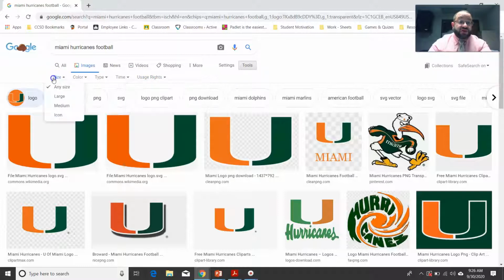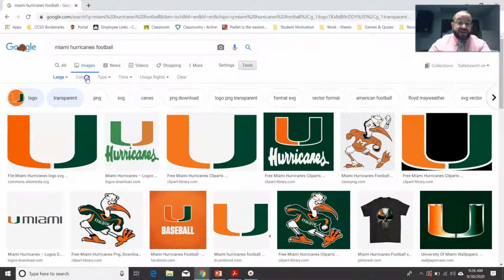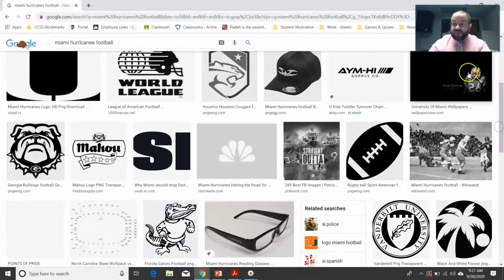So let's say I was looking for a large logo, and I definitely wanted it to be transparent, which is already selected here, right? And then let's see if there's anything in black and white in large. Sure enough, I see Sebastian the Ibis there. There's an interesting logo from a PNG. This isn't quite black and white, but it still triggered that. A little bit of orange there, but hey, the Google algorithm, all right?